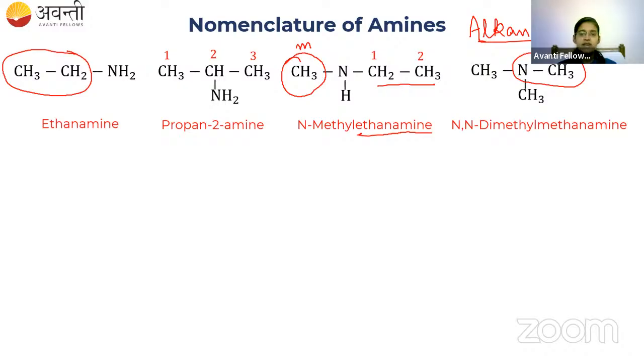You should not leave any space in between the names. Okay. So you see here, we did not leave any space, right? You have to connect everything and write. Don't leave any space between methyl and methanamine and all. So N,N-dimethylmethanamine is the complete name. It is one name. So you should not leave any space. All right. So what about this compound?